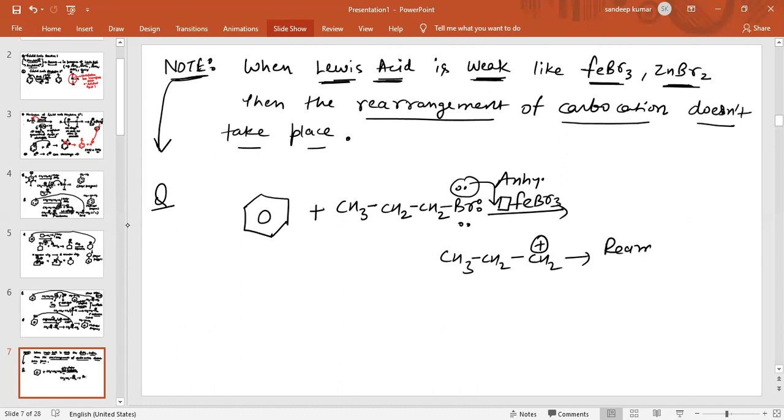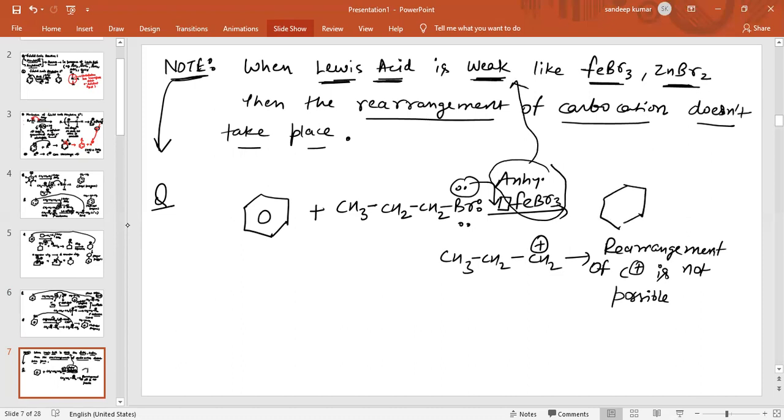Rearrangement of carbocation is not possible in this case. Why? Because anhydrous FeBr3 is a weak acid. So the major product obtained is when this carbocation attacks one of the carbons of benzene, giving benzene having CH2CH3.